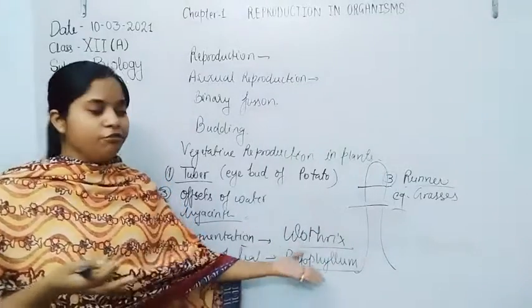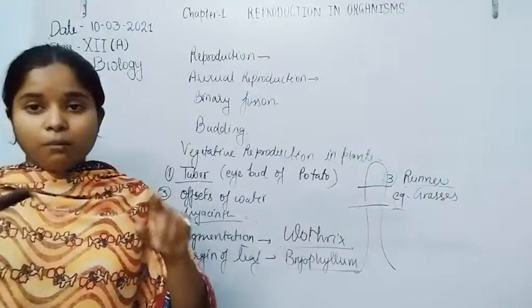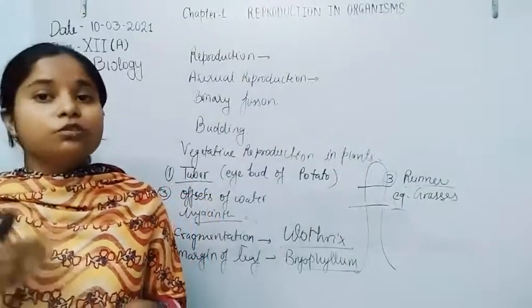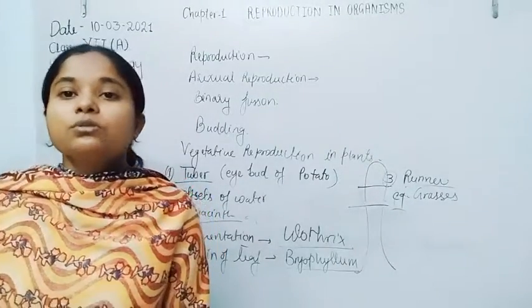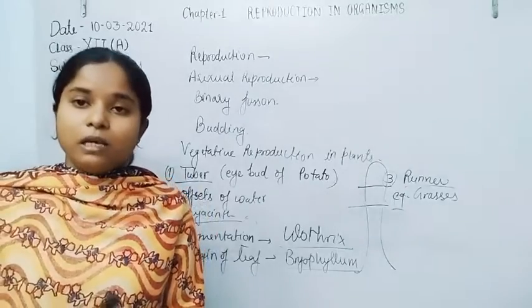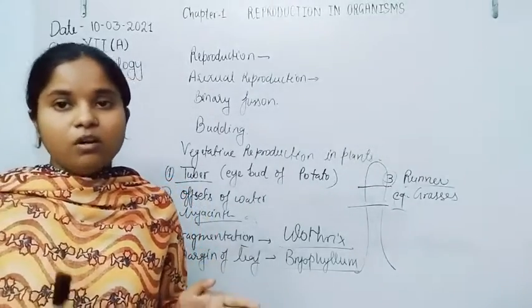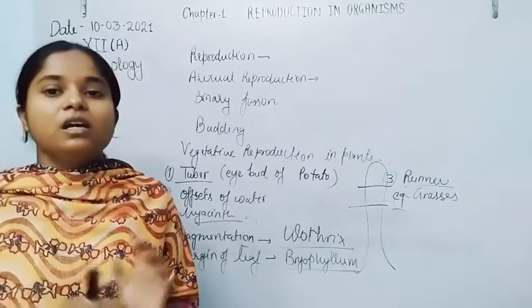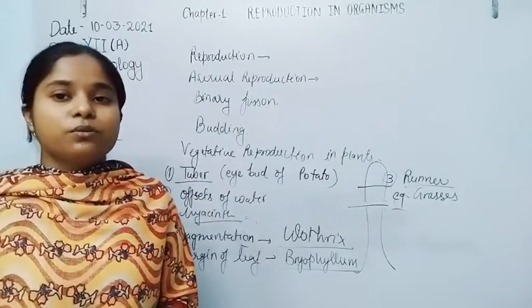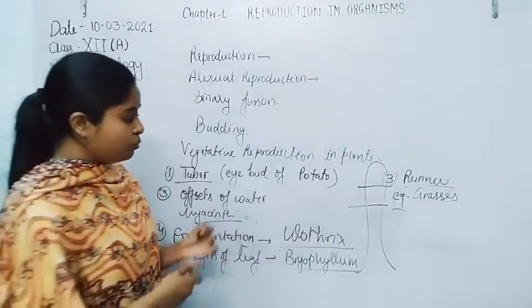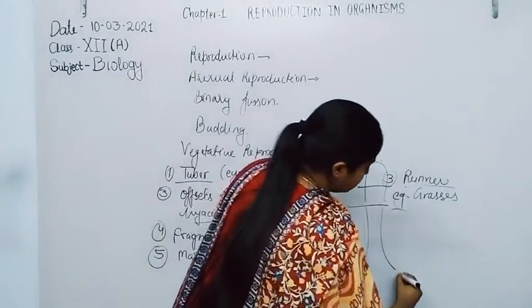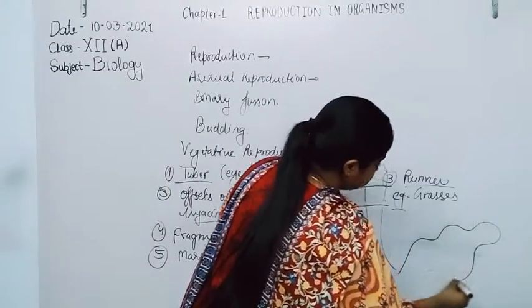The margin of the Bryophyllum leaf has the ability to reproduce and give rise to the young ones. When they come in contact with the soil, with the help of soil, nutrition and moisture, they are able to give rise to the young ones. So in case of Bryophyllum, here is the leaf of Bryophyllum.